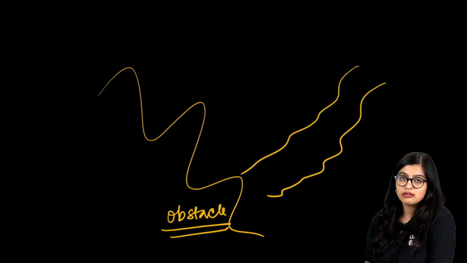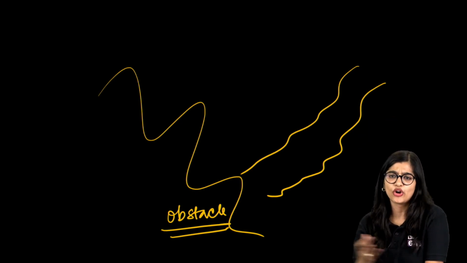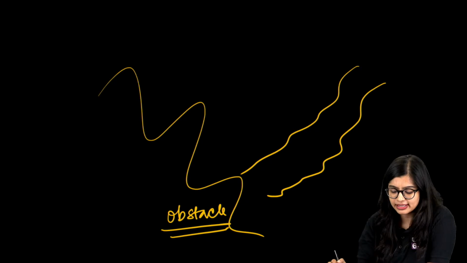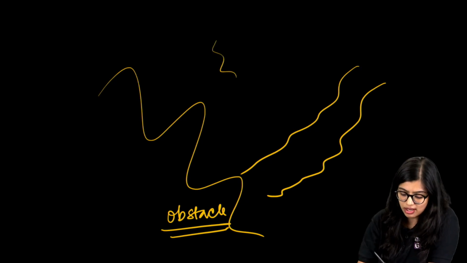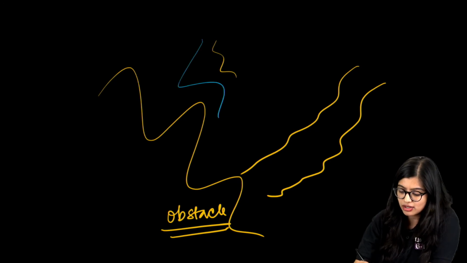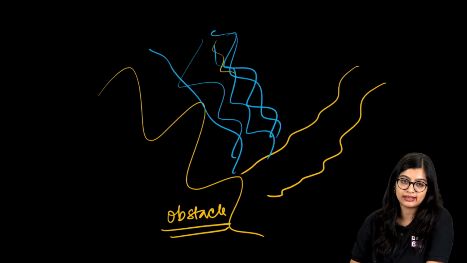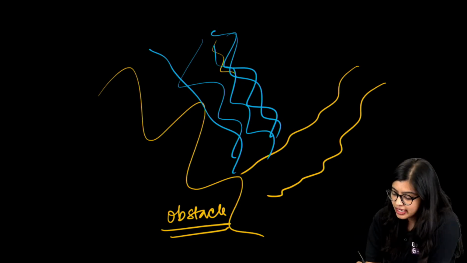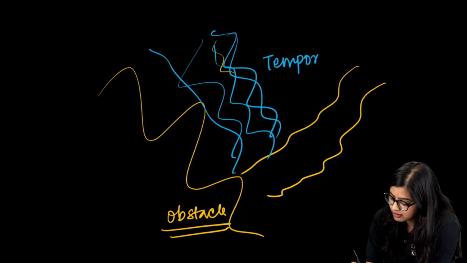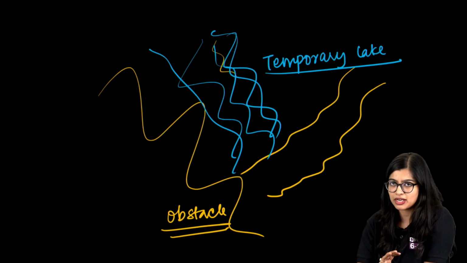Now what will happen? Can it pass the mountain? Can the river go up the mountain and go down? No, right? It can't do that. So what will happen instead? Now it is blocked here. So all this water that is there will start to accumulate here. Now when it starts to accumulate here over a period of time, it will form a temporary lake for a brief period of time.